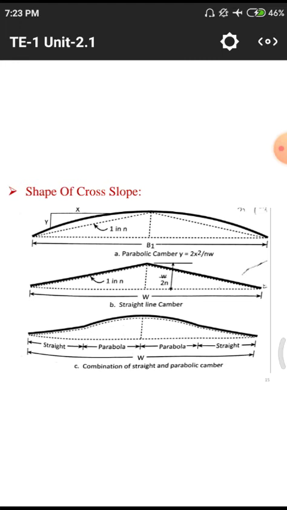But we have very large areas in the case of national highways and others, where we will provide this kind of slope. The top one, the parabolic camber, we will provide in national highways. The straight line camber we will provide on normal roads, that means villages and other purposes. The combination of straight and parabolic camber we will use in different areas, that means if there are any irregularities and obstructions in the particular road construction, we will use this parabolic and triangular pattern. It means a combination of parabolic and triangular patterns, so you need to remember what 1 and n are. Okay.